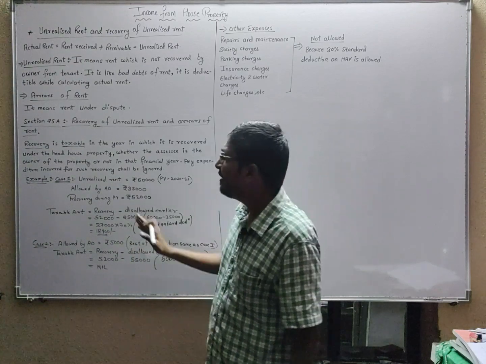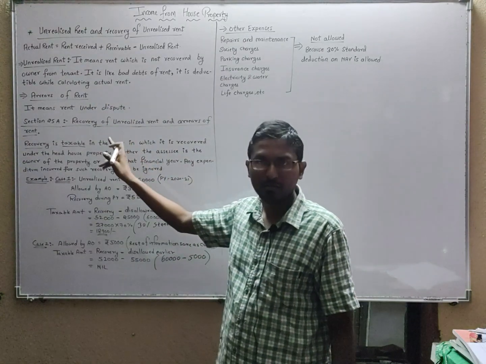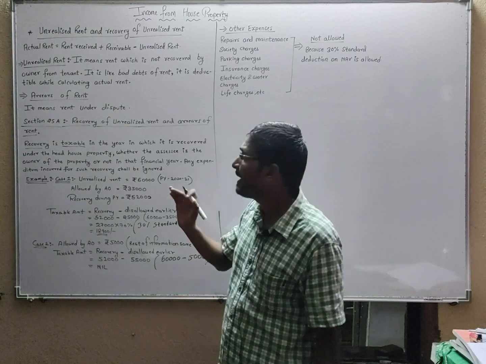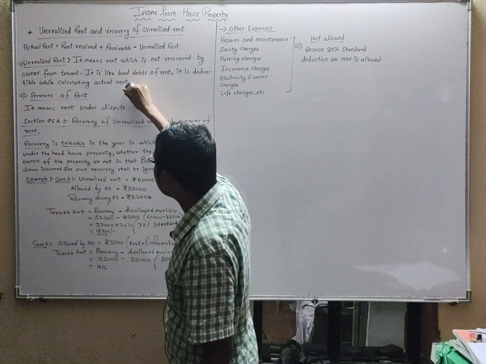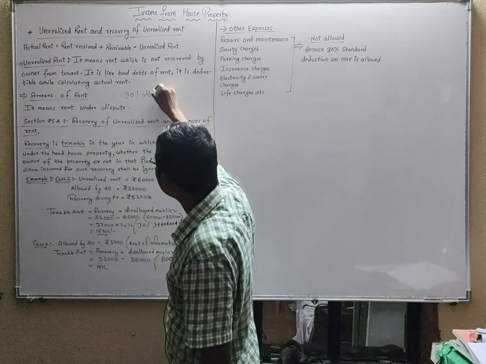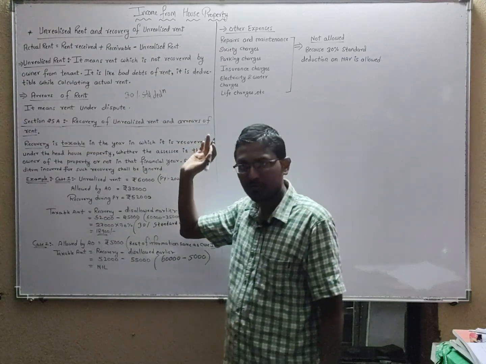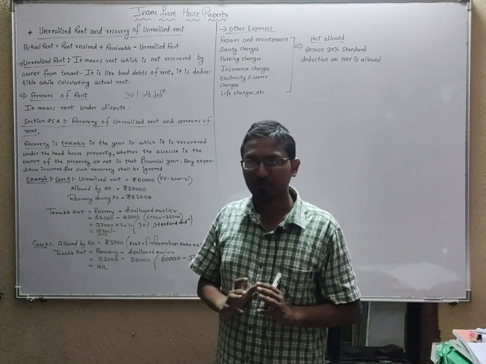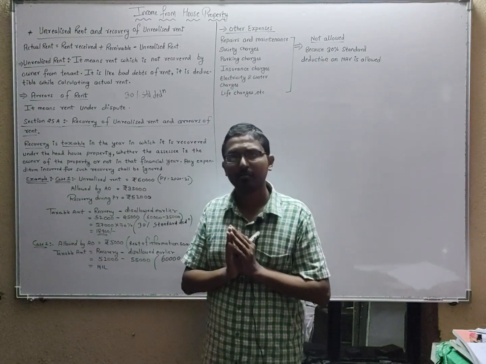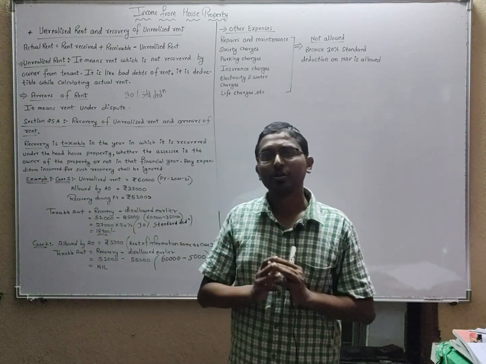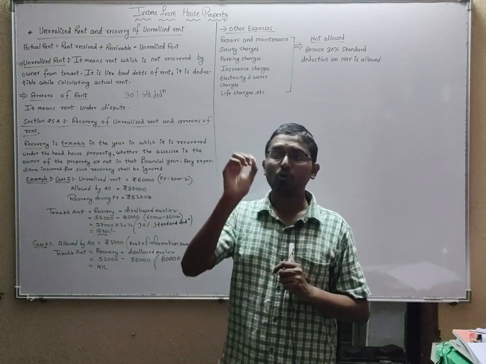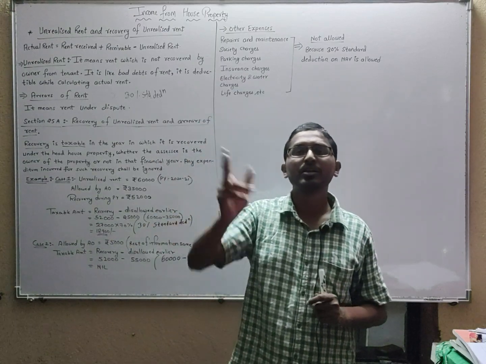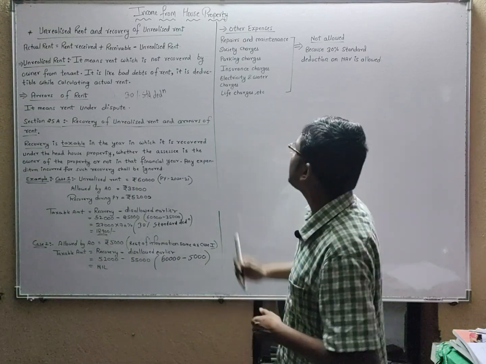Understood what I am saying? Okay. And always remember arrears of rent. If arrears of rent is recovered, it will be fully taxable, but you will get a 30% standard deduction on arrears of rent also. Arrears of rent means there was a dispute between you and the tenant. The tenant was saying no, I will pay 8,000. You are saying no. Then it went to the court. Then the court decided the tenant will not pay 8,000, he will pay 10,000. So 2,000 will be arrears of rent, he has to pay extra.